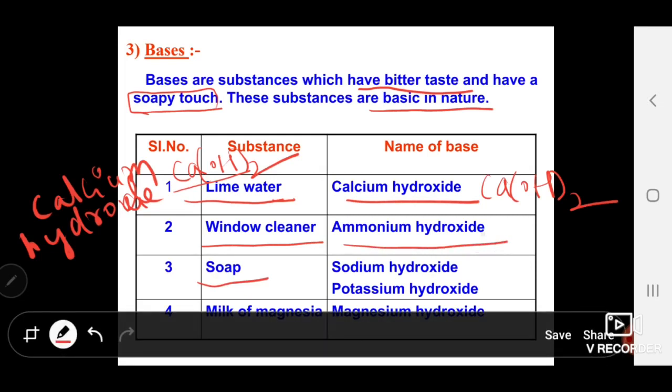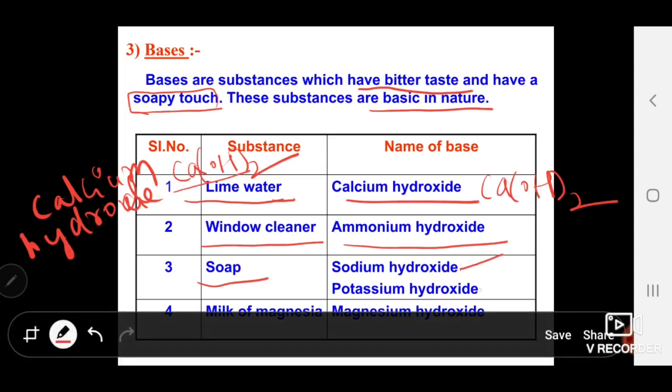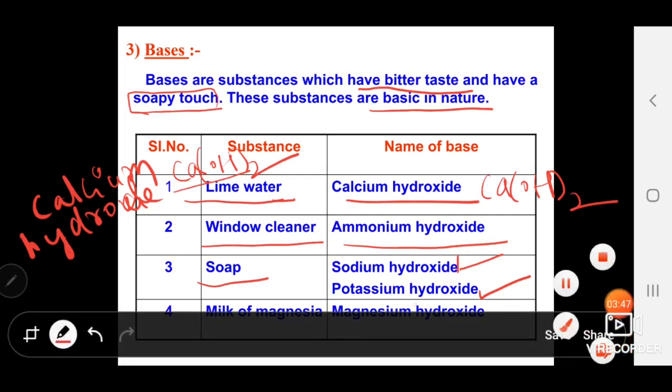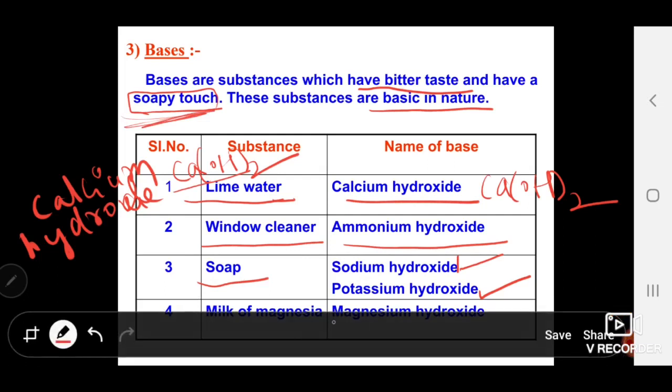Soap contains two bases, one is sodium hydroxide and another is potassium hydroxide. Because of this only, soap gives a soapy feeling. Whenever we touch it, it appears as a soapy touch.